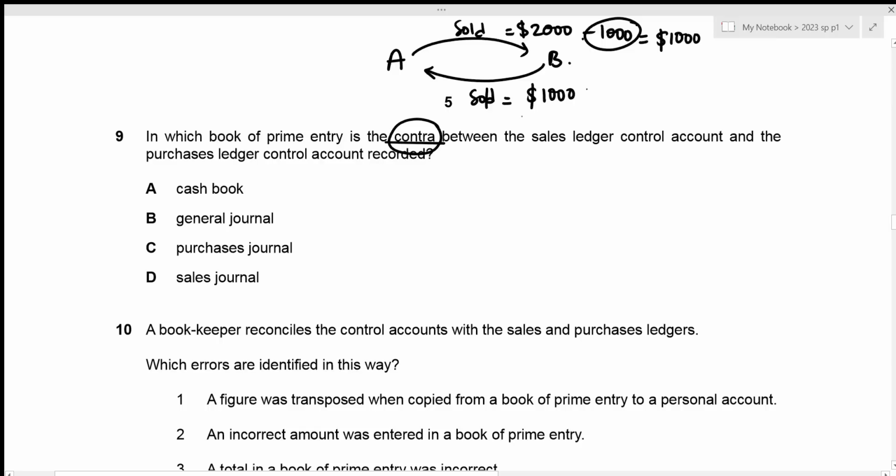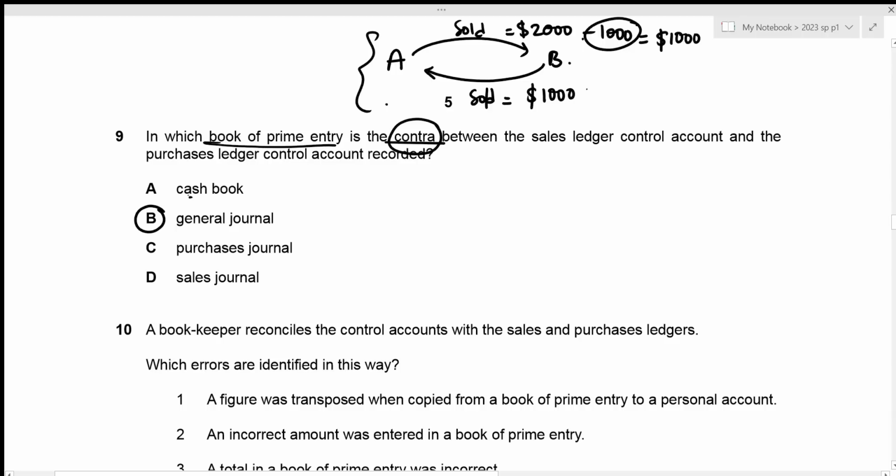So such a transaction is known as contra. Now we just need to figure out the book of prime entry where the contra is recorded. The very obvious choice is that these transactions would be recorded in our general journal, right? So that would be the correct answer, which is given in option B. Let's have a look at the remaining options as well.